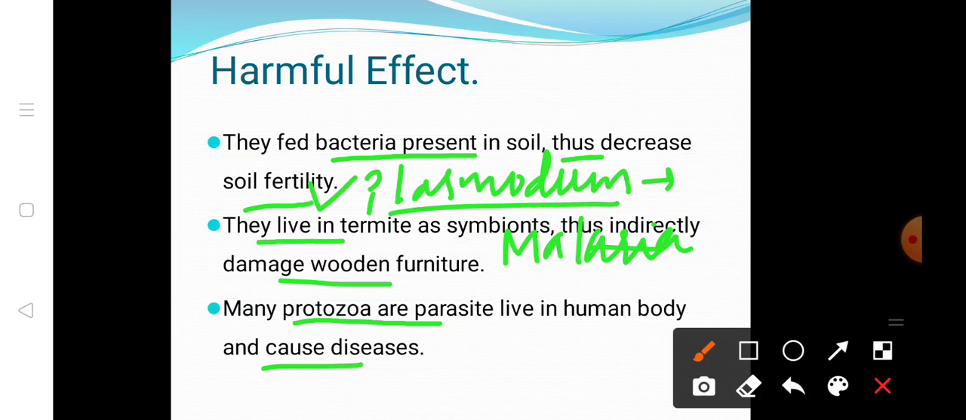Then we saw the characteristics. Then we saw the nutrition. The mode of nutrition can be obtained in many ways, such as holophytic and holozoic. Then we saw the mixotrophic mode of nutrition and the saprophytic mode of nutrition. Then we saw the reproduction: they reproduce both asexually and sexually. Then we saw the classification, the seven classes according to the phyla of Protista. Then we saw the beneficial and harmful effects of protozoa.